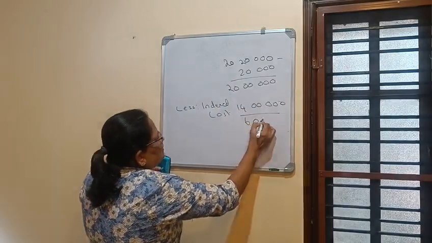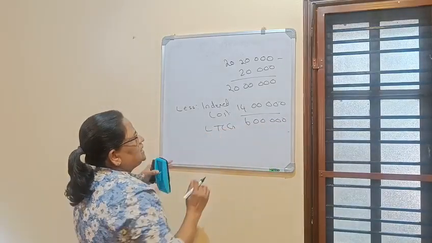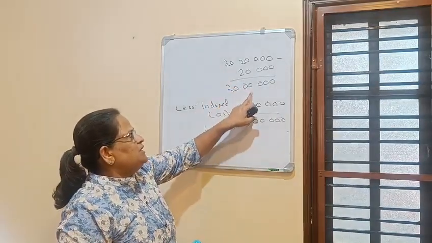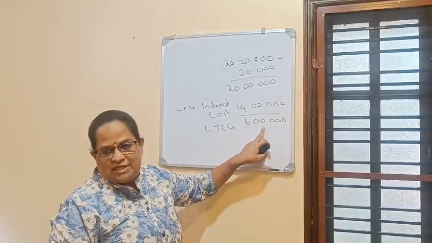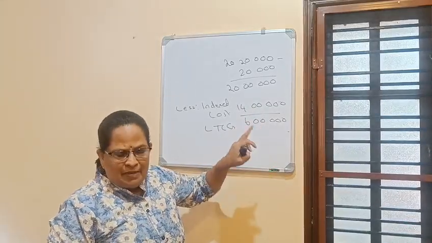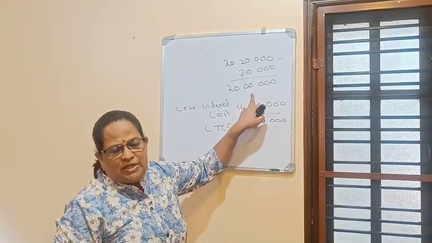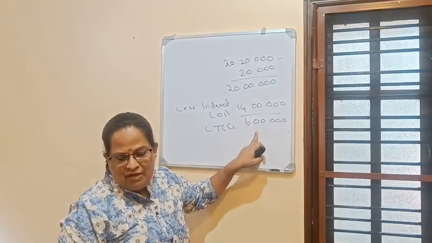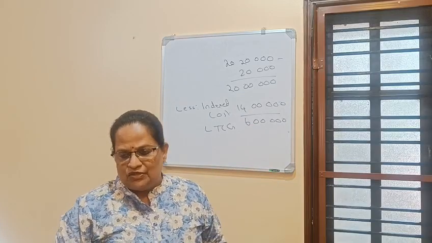So the long-term capital gain is 6 lakhs. Now he has got two options. One is he can invest the entire net sale consideration. That means for the full 6 lakhs he need not pay any tax. Imagine he is investing only 80% of the 20 lakhs. That means 16 lakhs is invested. That means the exemption will be restricted to 6 lakhs into 80 by 100, that is 4 lakhs 80,000.